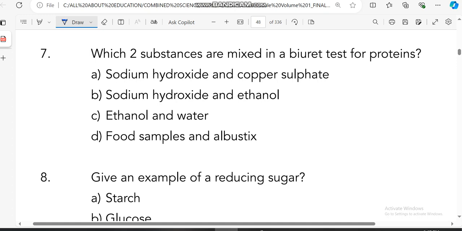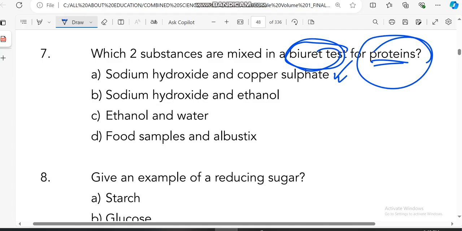Which two substances are mixed in a biuret test for proteins? Two substances. It's food. It's sodium hydroxide and copper sulfate. Those are the substances in the biuret test for proteins.